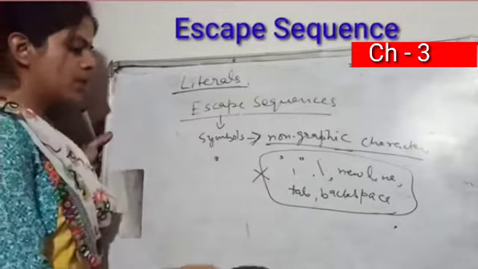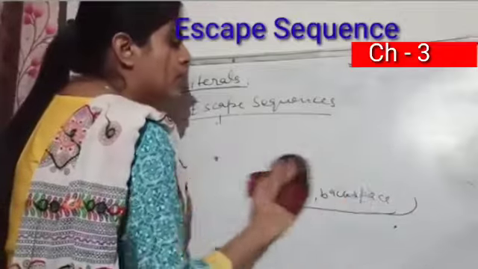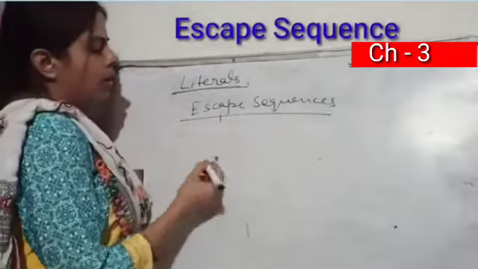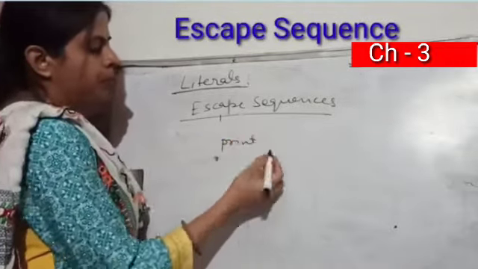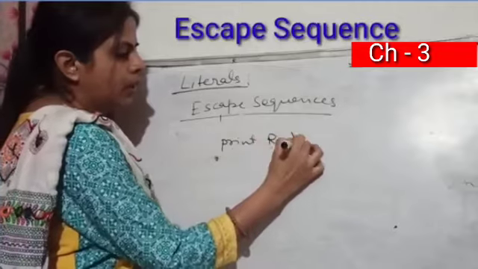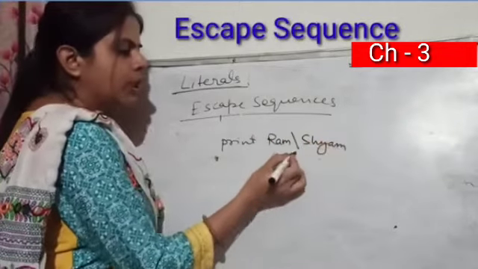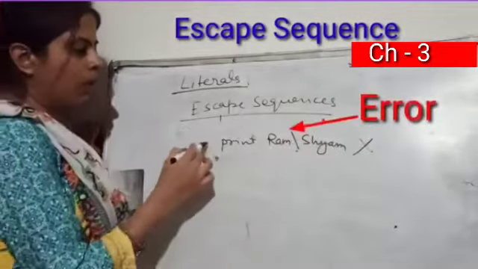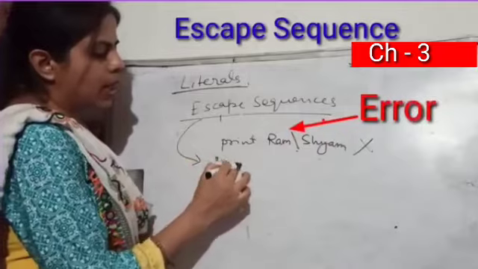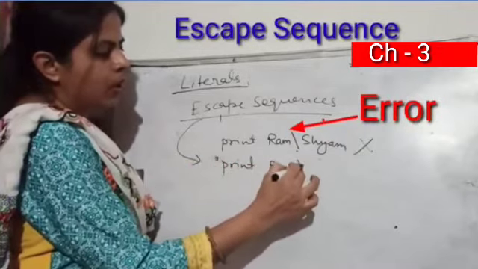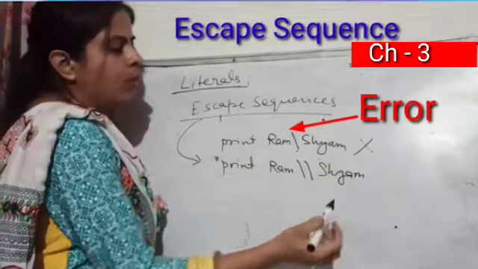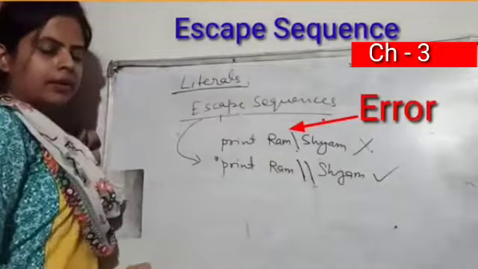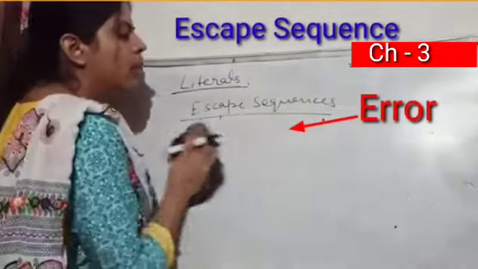So let us see those symbols. I will discuss a few, but you can see the table and find out how many there are. Now suppose I want the output like this: print Ram slash Shyam. This backslash, if you write it in the program, will give you an error. However, you can use the escape sequence, and I can write here Ram, two backslashes, and Shyam. When you write two backslashes, it will print one backslash, and this will be correct.